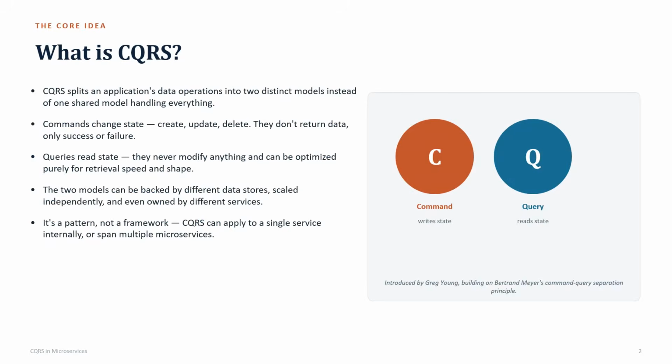So the core idea is that Command Query Responsibility Segregation operates on two distinct models. Suppose you have a microservice for CQRS, it has two different models, one for read, one for write. In the right hand side representation, we have C for command and Q for query. C, command, writes the state, Q, query, reads the state.